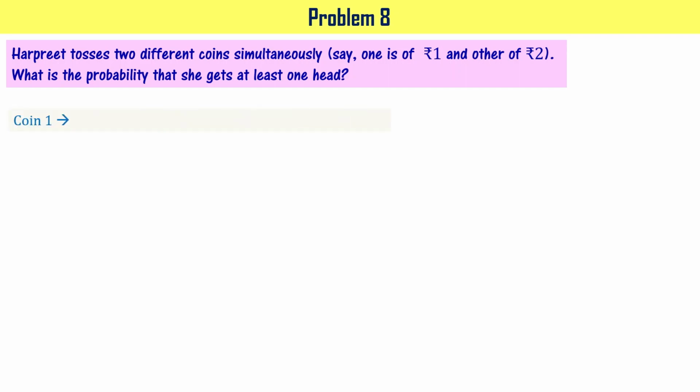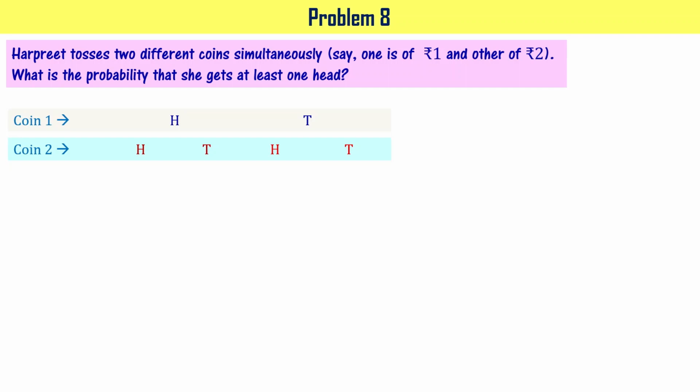The first coin, when you toss, let's say it gives you head or tail, right? So let's say that for the first coin, we have got heads, and we want to see what happens to the second coin. The second coin, when you toss, can get head or tail, right? In the case of the first coin getting tail, there is a possibility that the second coin can get head or tail, right?